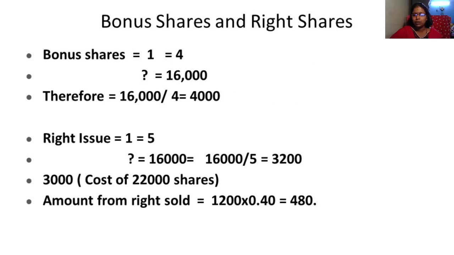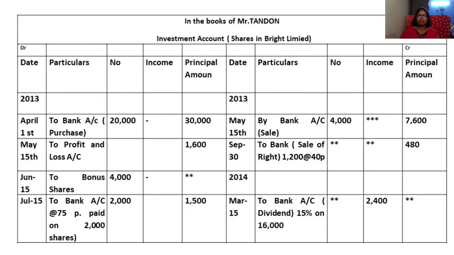This is the working note. Even working note for bonus shares you can see here. For bonus shares, one share for every 4 shares, so we should have 4 shares in the company. So 16,000. How did you get 16,000? 20,000 is the purchased shares. From that 4,000 he sold. So remaining is how much? 16,000. So cross multiplication when you do 16,000 into 1 divided by 4. So how much is the bonus shares? 4,000. Okay. Hope you have understood.